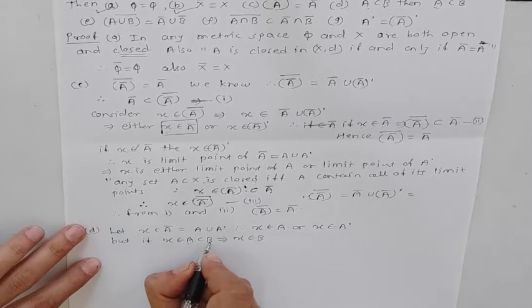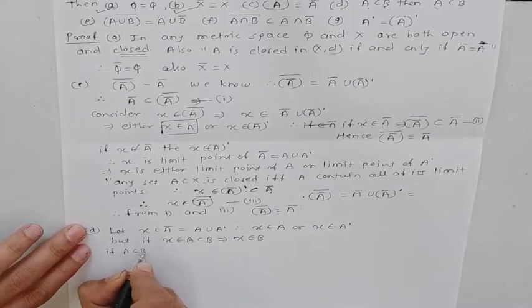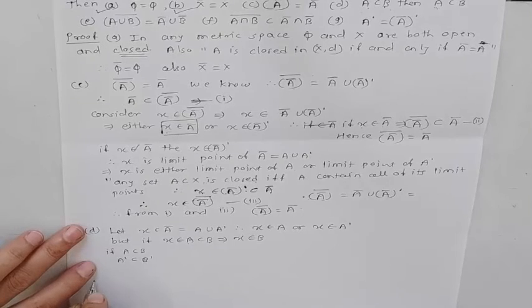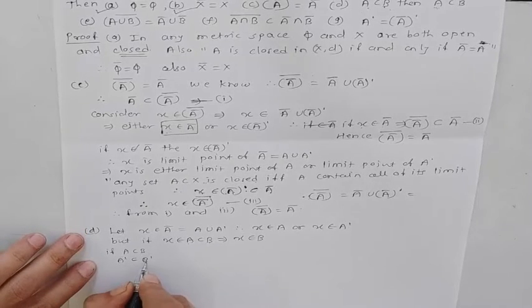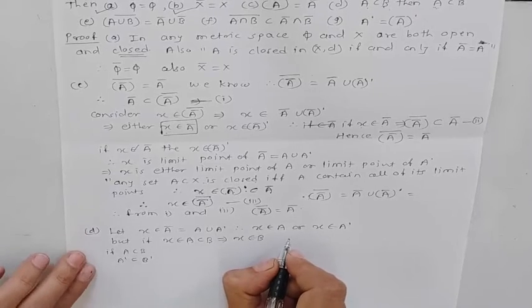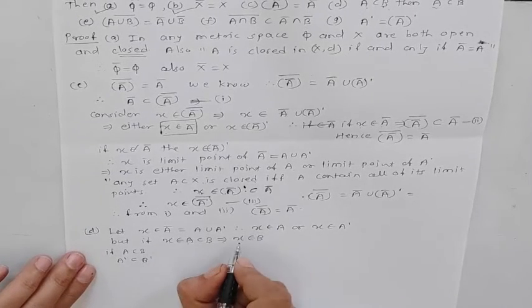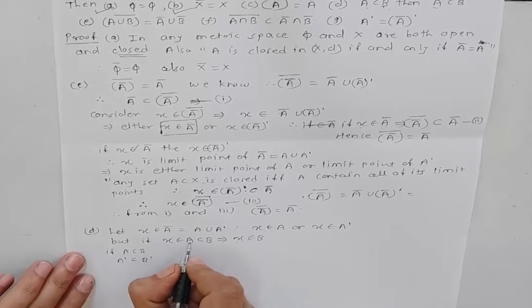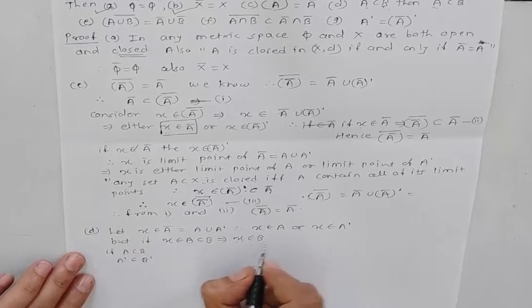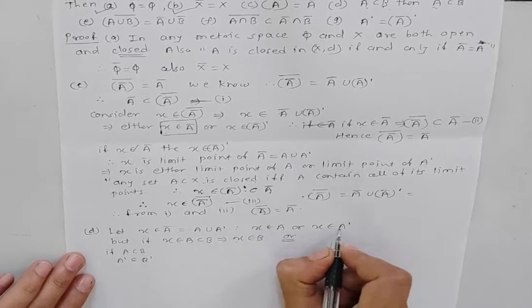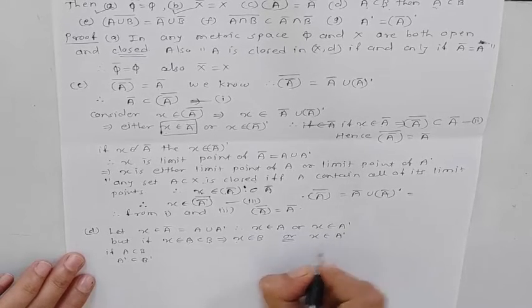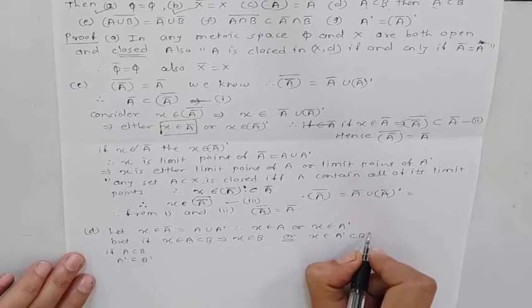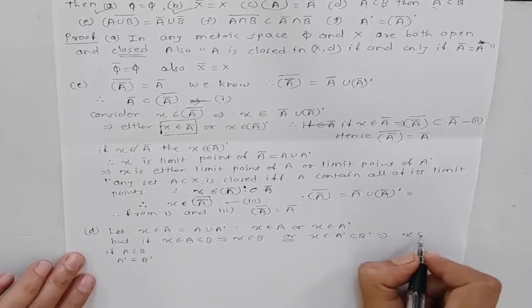And if A is a subset of B, then the limit points of A, A dash, is a subset of the limit points of B, which is B dash. If A is contained in B, then A dash is a subset of B dash. Therefore, if X belongs to A, then X belongs to B. This is one case. In the second case, X belongs to A dash, but A dash is a subset of B dash. Therefore, X belongs to B dash.